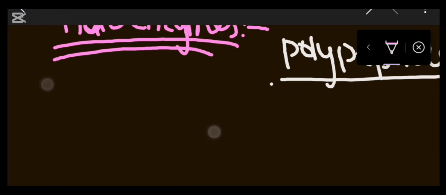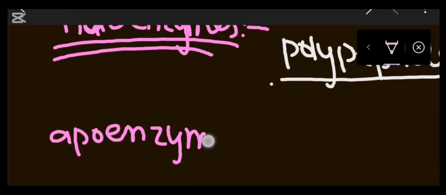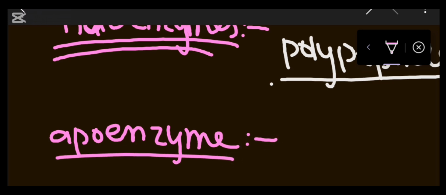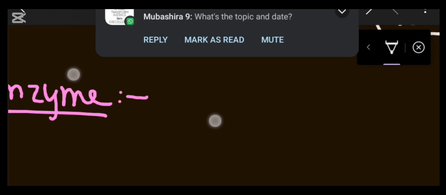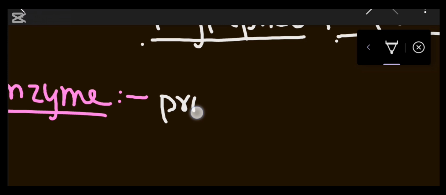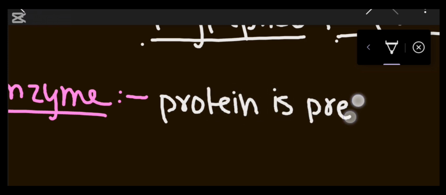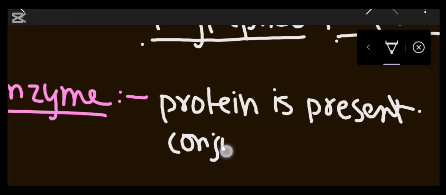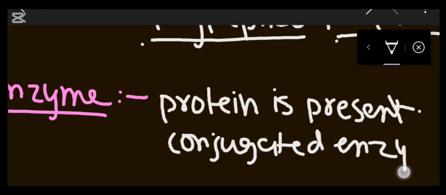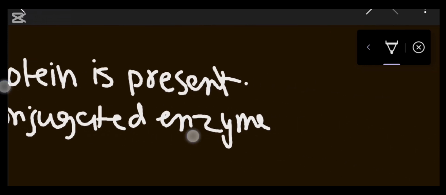Another is the apoenzyme. An apoenzyme is nothing difficult: it has only the protein part. We can say an apoenzyme is the conjugated enzyme without cofactor. Conjugated includes protein plus non-protein part, so without the non-protein part, it contains only the protein part.